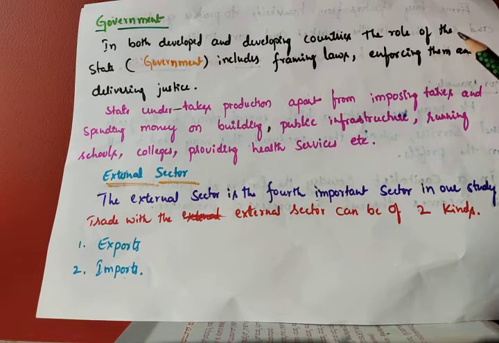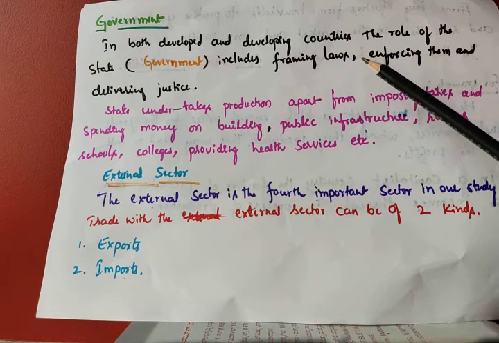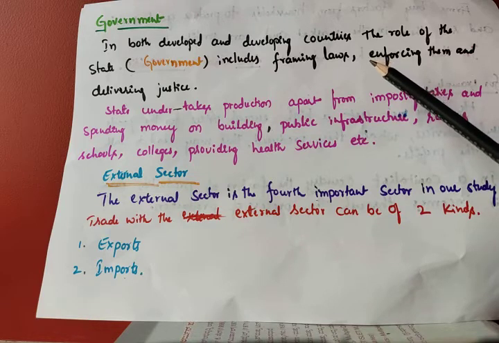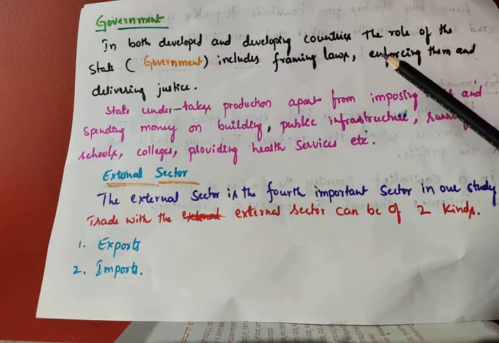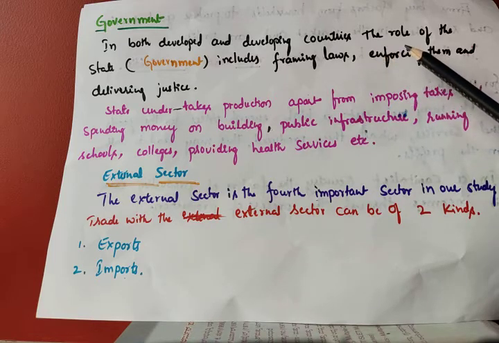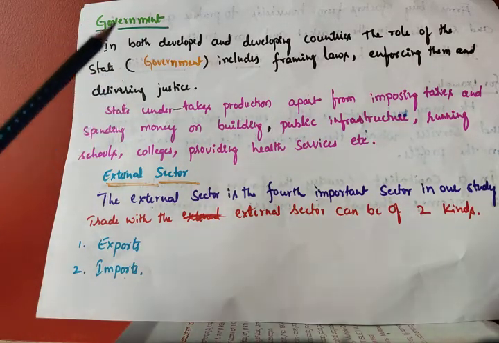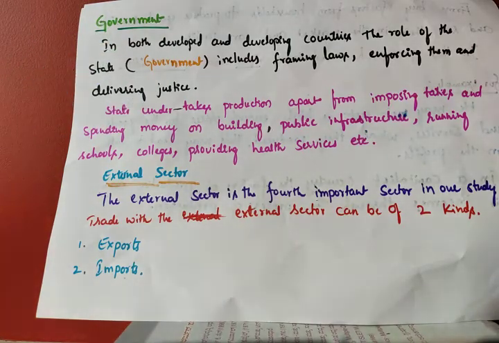What the government is doing is framing the laws. Framing the laws means rules and regulations: this should be done, this should not be done, this is good, this is bad, don't do like this. And the government enforces the same laws, maintaining them and delivering justice. So like this the government plays a very important role, and here the government is called the state, which undertakes production apart from imposing taxes.